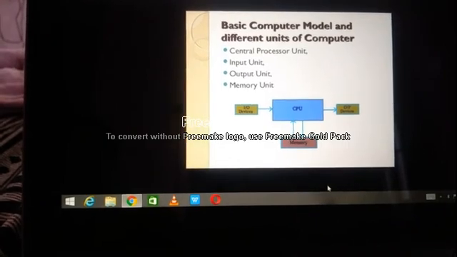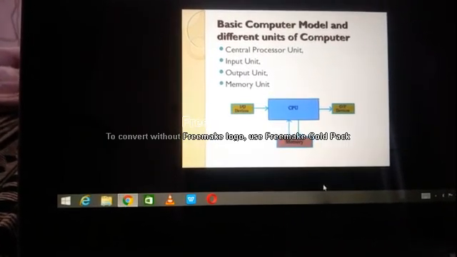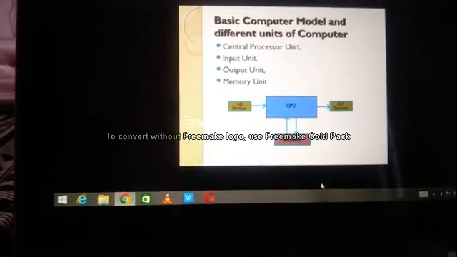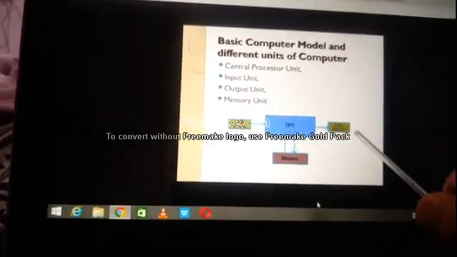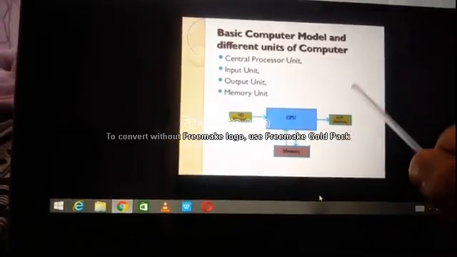4 plus 4 means 8. That will be the result. It will execute the result. After executing the result, it will send that result to the output device.